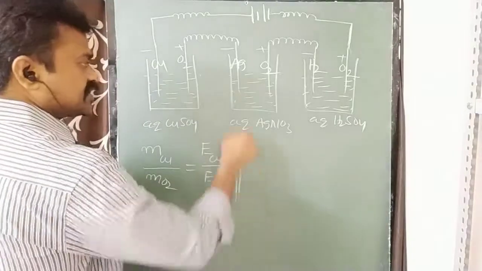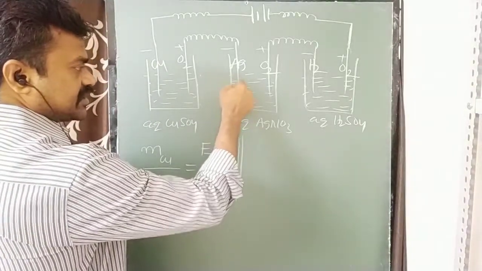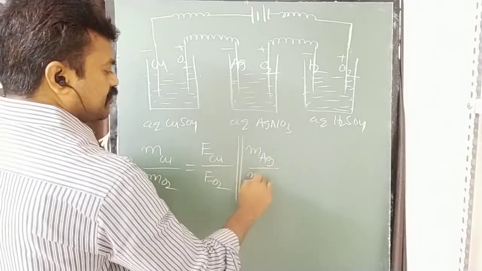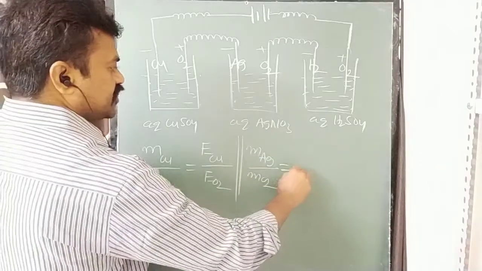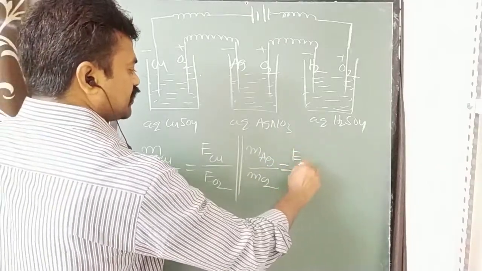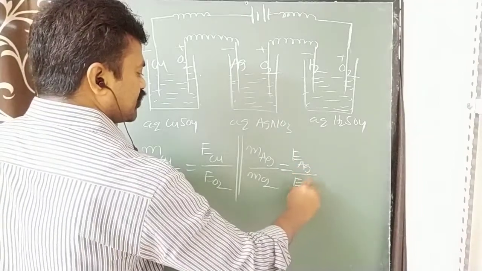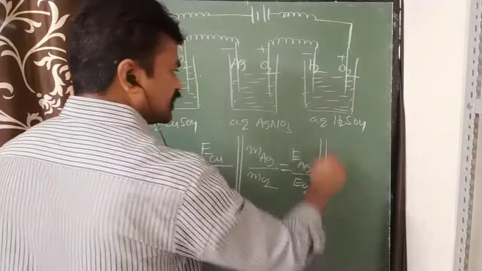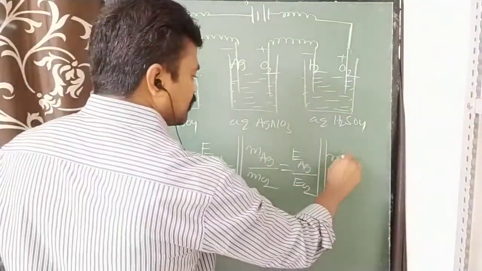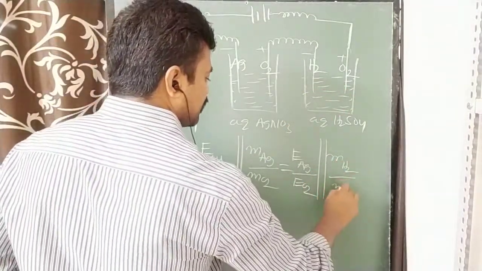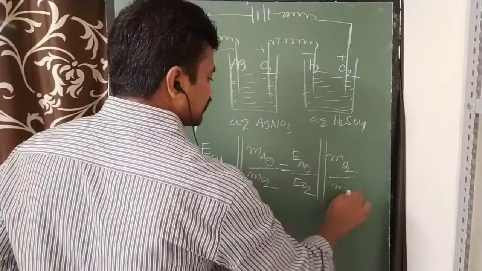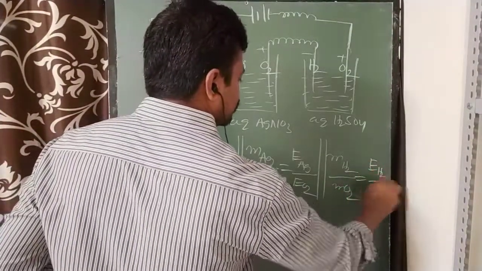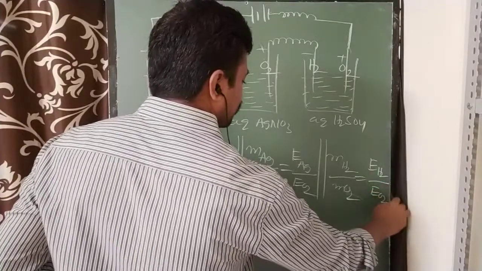And for this second cell, look at the products: the mass of silver by the mass of oxygen is equal to the equivalent weight of silver by the equivalent weight of oxygen. Similarly, apply to the third cell: the mass of hydrogen by the mass of oxygen is equal to the equivalent weight of hydrogen by the equivalent weight of oxygen.